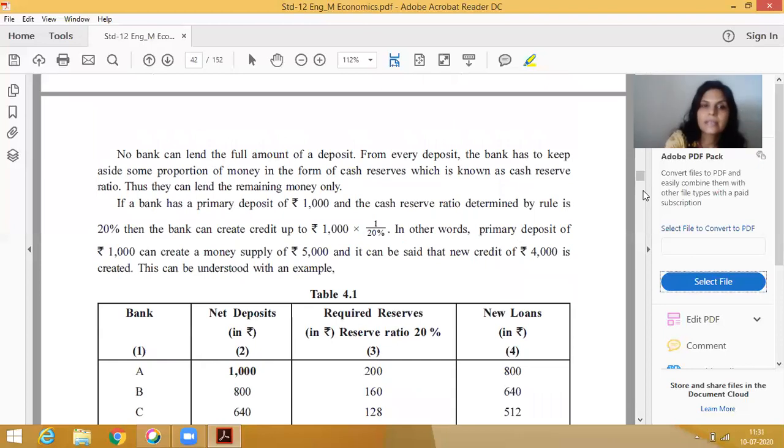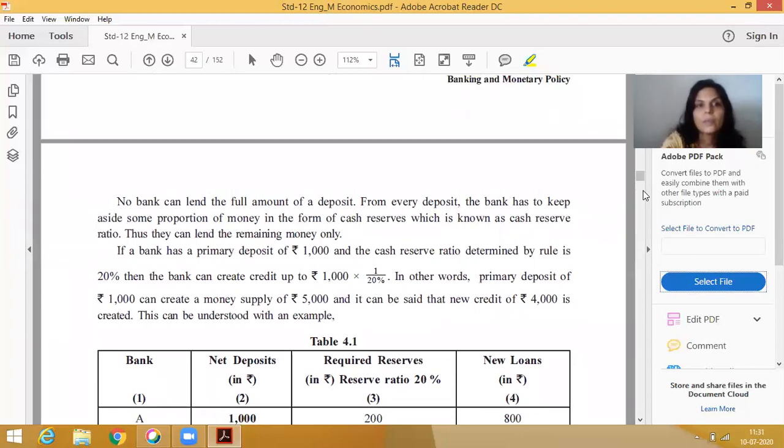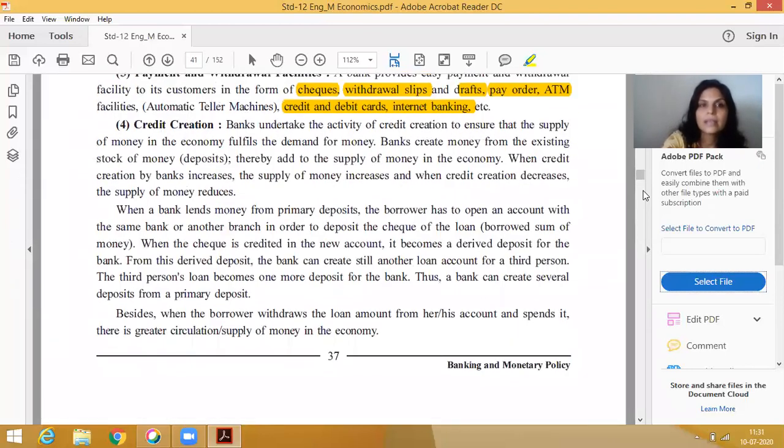Banks undertake the activity of credit creation to ensure the supply of money. Credit creation is directly related to the supply of money. It ensures that the supply of money in the economy fulfills the demand for money in the market.